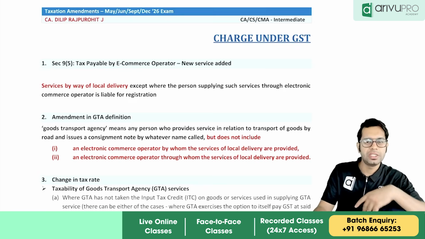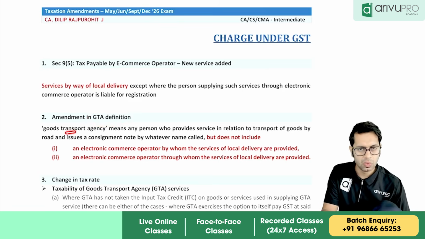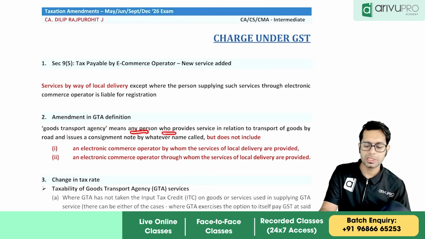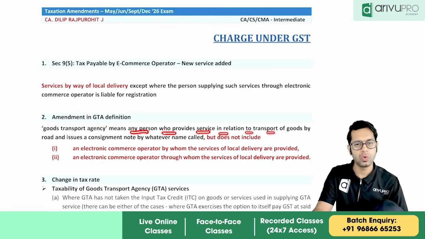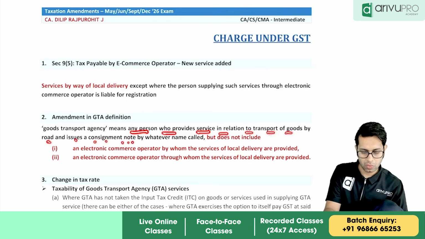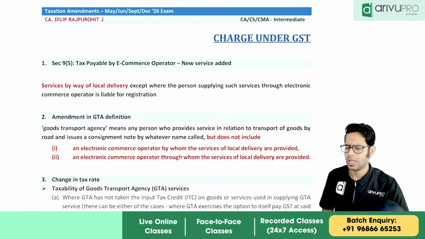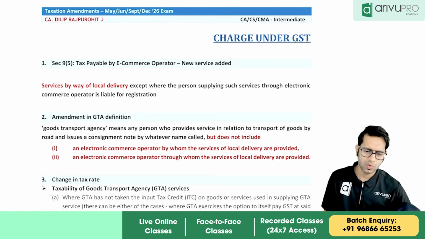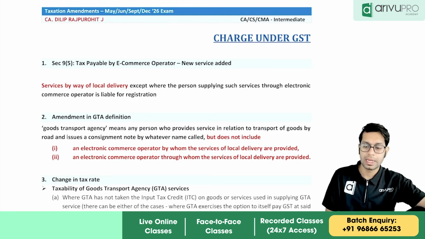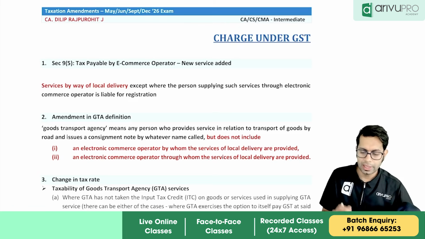Normally, what do you mean by GTA? GTA means Goods Transport Agency, meaning any person who provides services in relation to transportation of goods by road and who issues a consignment note by whatever name called. Correct? Any person who is giving services of transportation of goods by road and who issues a consignment note. That is what we have studied.